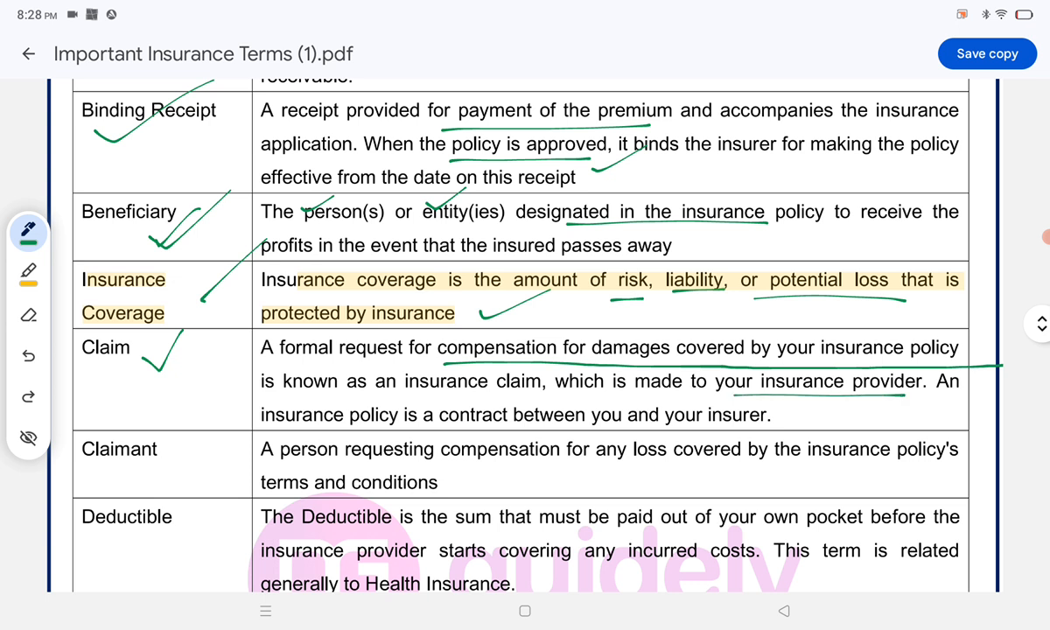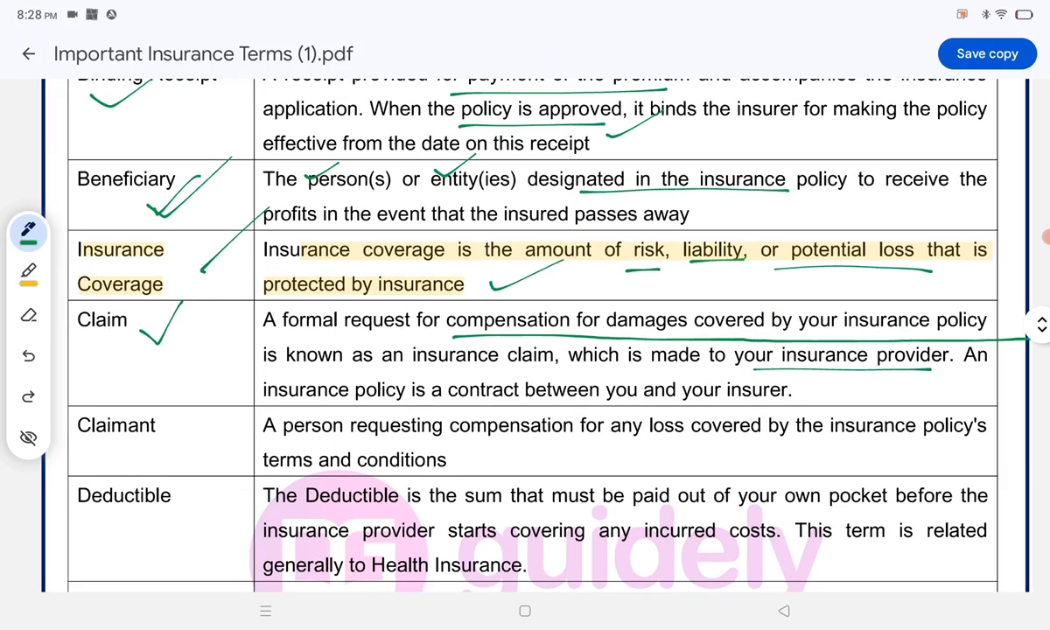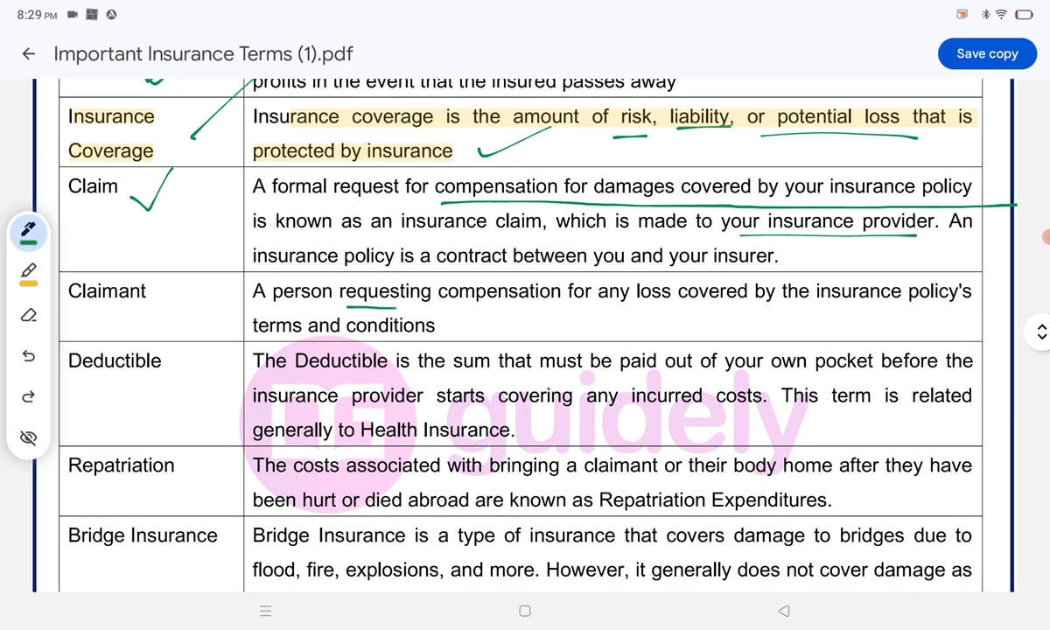An insurance policy is a contract between you and your insurer. Claimant: a person requesting compensation for any loss covered by the insurance policy's terms and conditions. Any person requesting a compensation for any loss covered by the insurance, they should have the insurance policy, and the policy terms and conditions should match their loss, is called claimant.